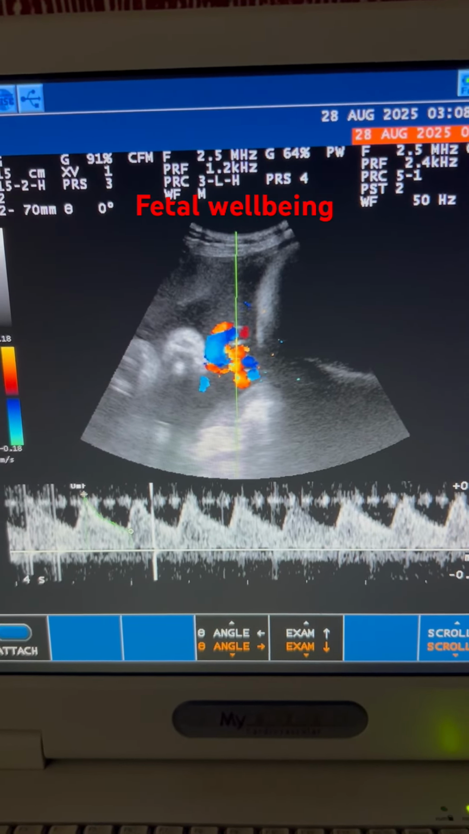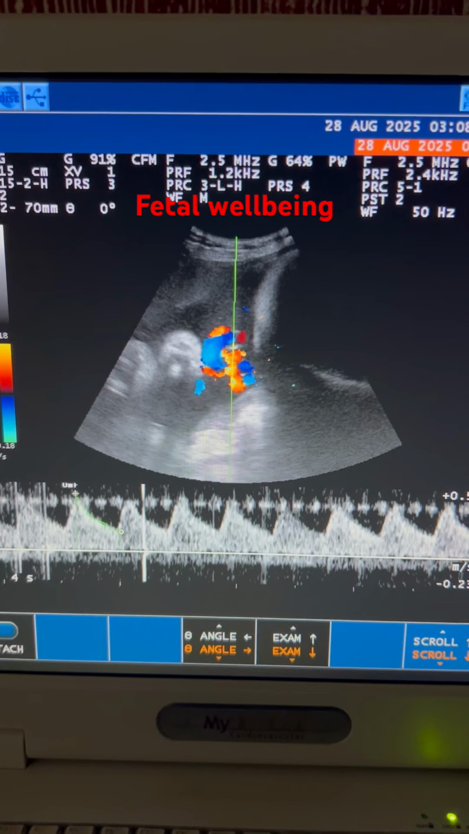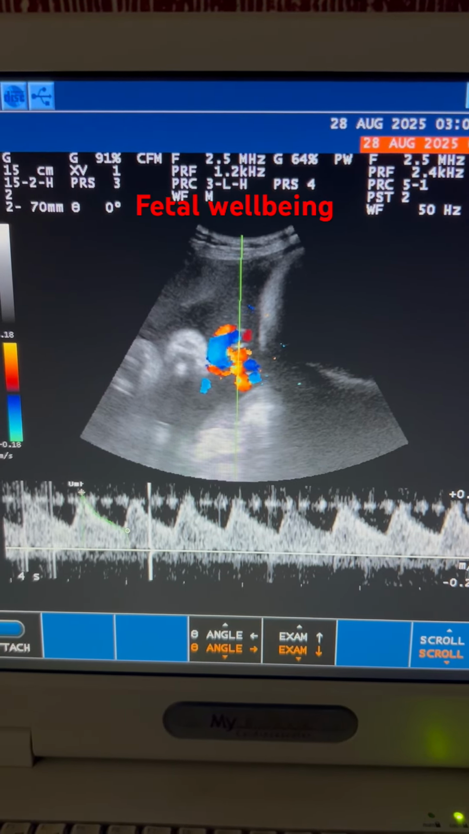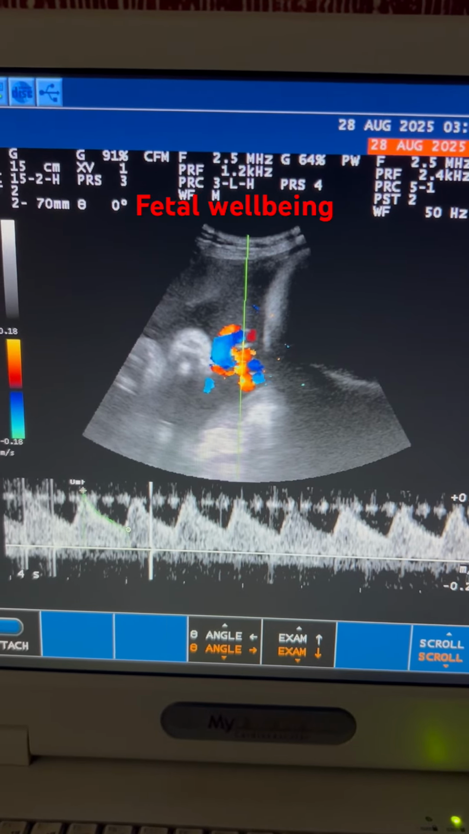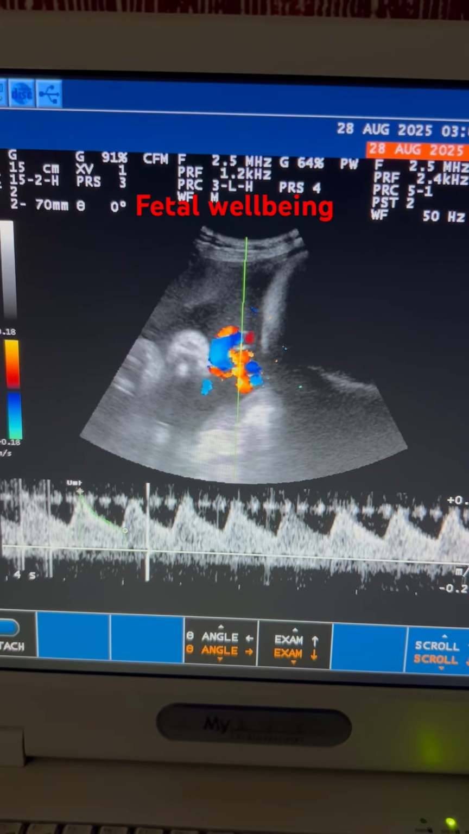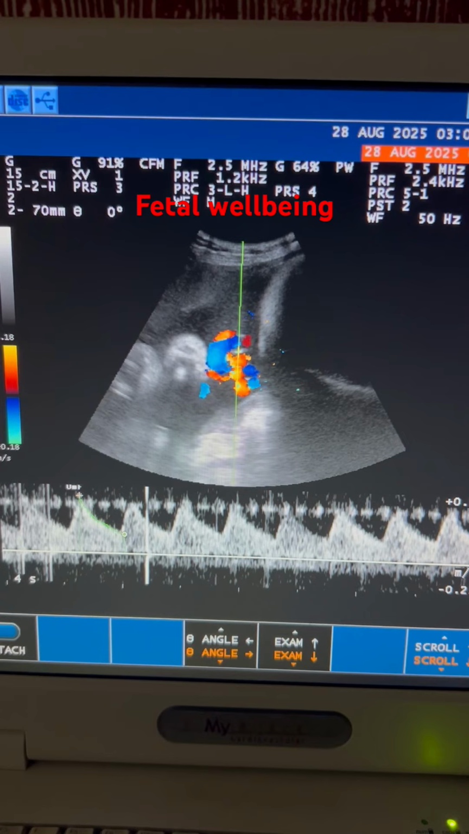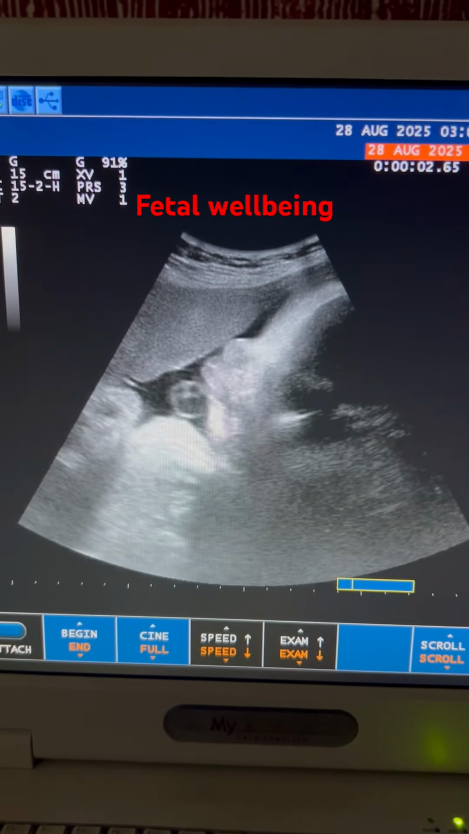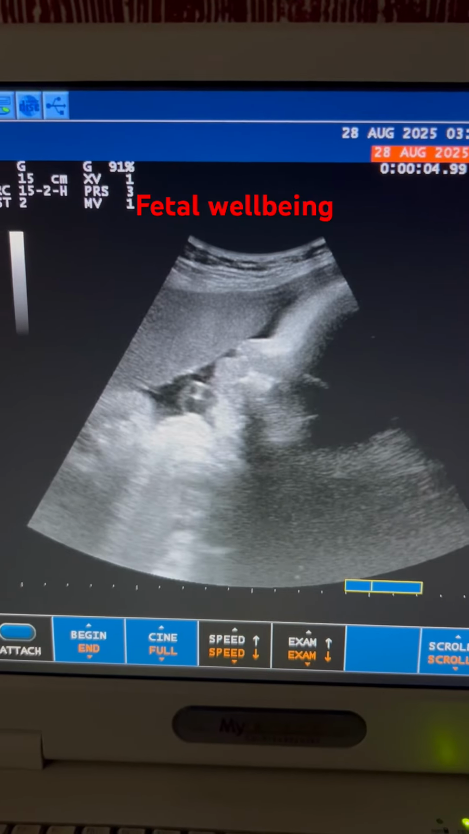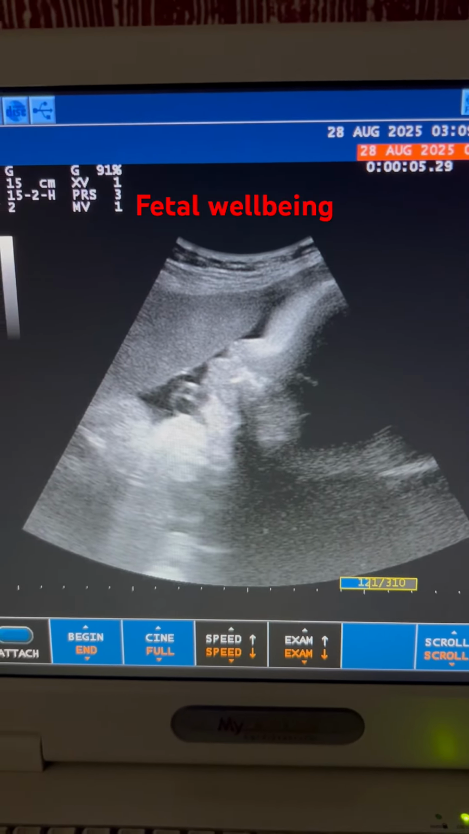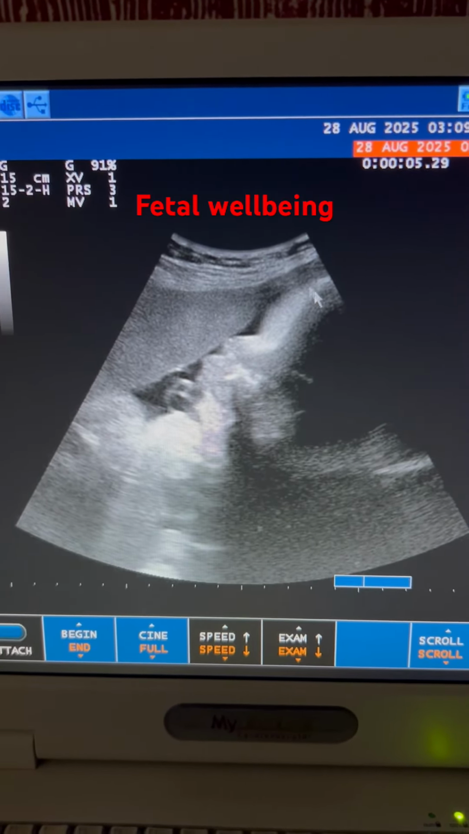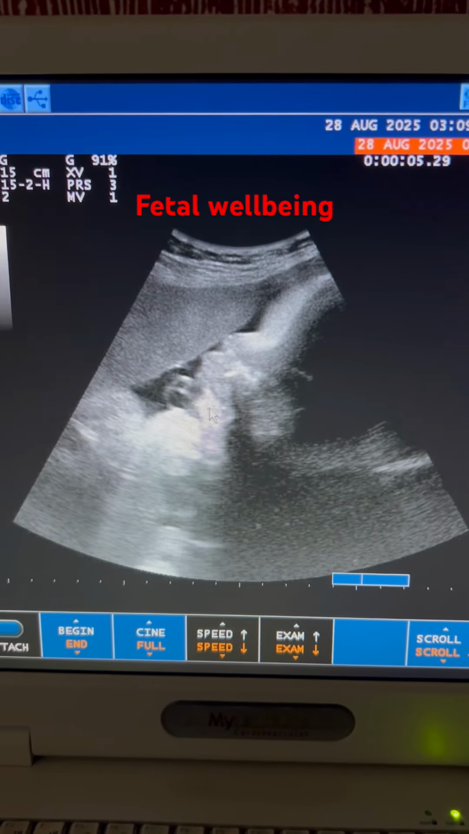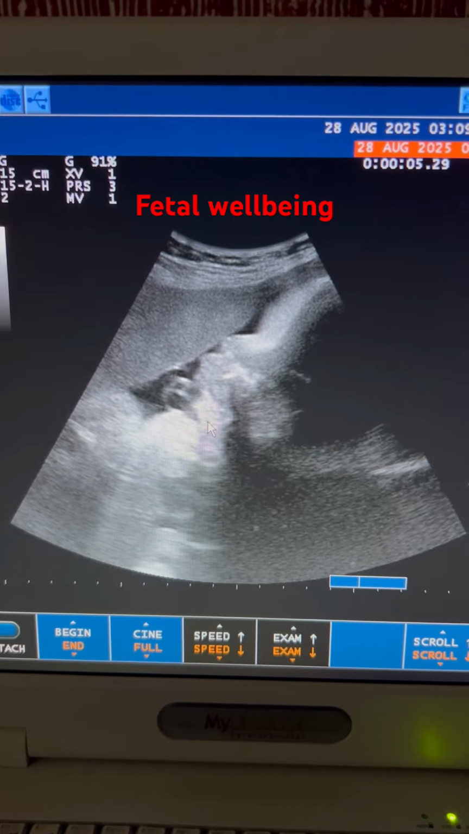And this is umbilical artery, and it looks normal because SD ratio is 2.9, which is normal. This is the face profile. Here you can see head, nose, upper lip, lower lip, and chin, and it's normal.